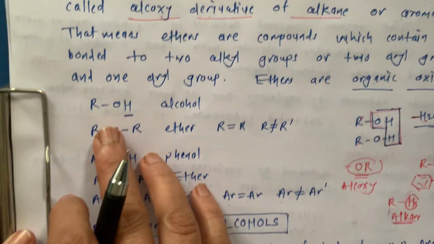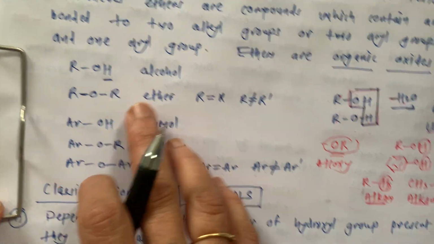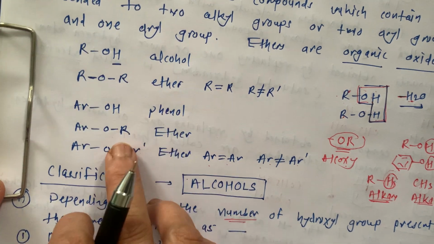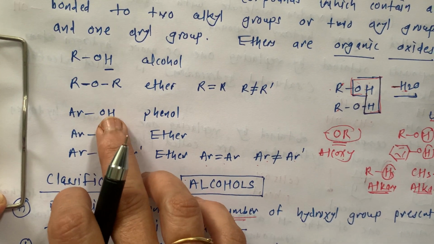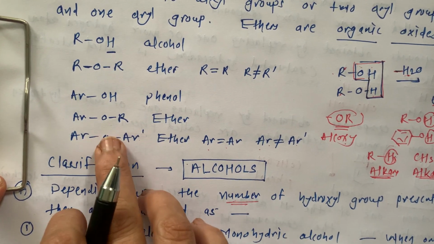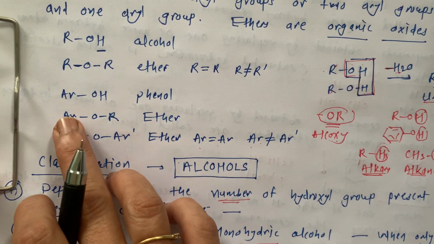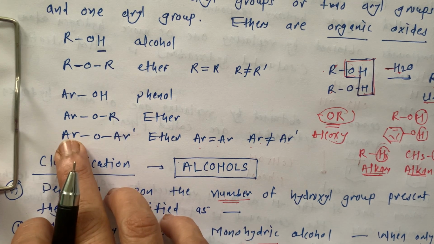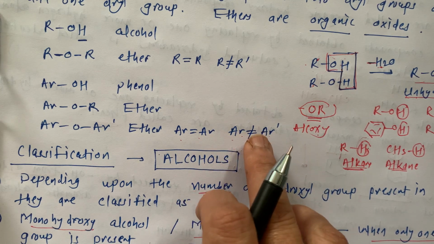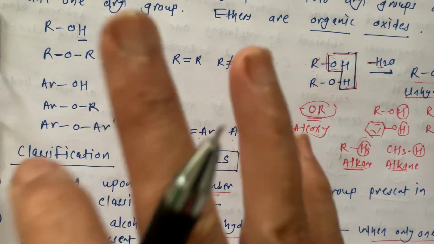Now see further, there are different examples. This is the alkyl derivative of alcohol, ROR, where R may be the same or different. Here is the alkyl derivative of phenol, where the alkyl group replaces this H, so this is also ether. Or it may be AROR dash, where AR is aromatic. AR may be the same or AR may be different; AR is not equal to AR dash, though it may be possible that AR is equal to AR.